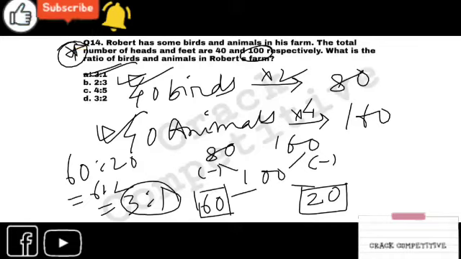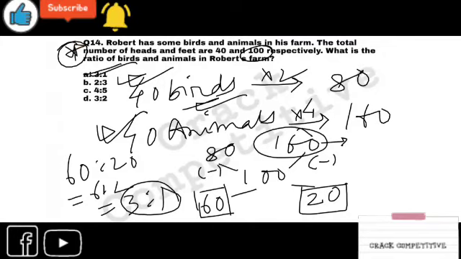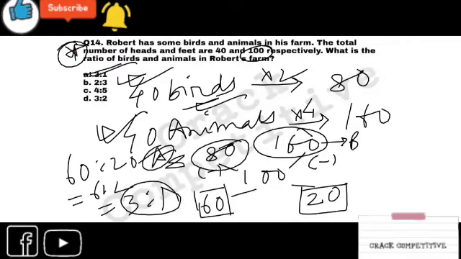You have to put your standard one or the provided one in the middle, and your assumptions will be on the two sides. As here the ratio is birds and animals, the data will be collected in a cross way. 80, 160, and 100 in the middle, right? So the figures of animals you have collected will be of birds. Similarly, this will be of animals. We'll go like this. Fine.